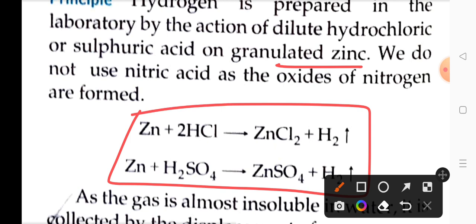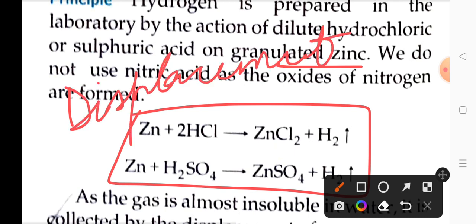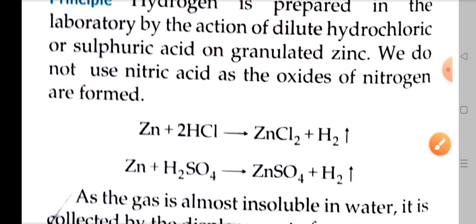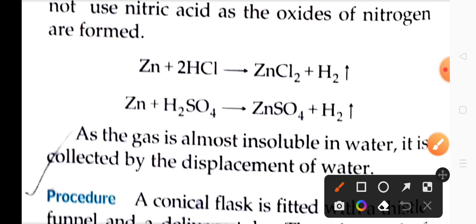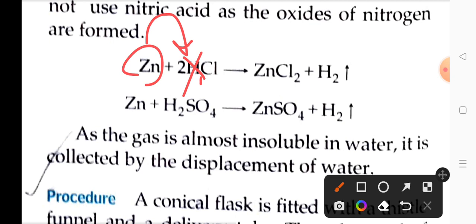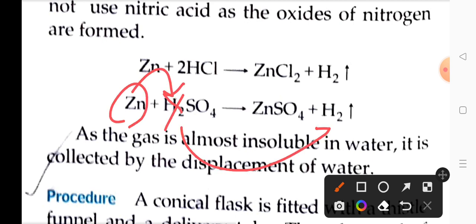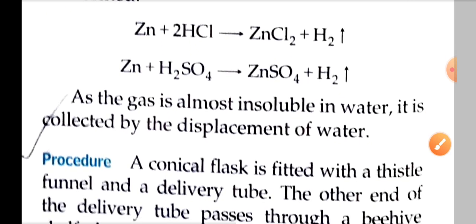The concept is of displacement only. This is a kind of displacement reaction. Nothing new here. The metal is taking the position of hydrogen. See here, zinc metal is taking the position of hydrogen, and hydrogen is removed from HCl. In the downside equation also, zinc takes the position of H2. H2 gas is produced and zinc combines with the sulfate ion, SO4, to give ZnSO4. In the first equation, zinc combines with the chloride ion and ZnCl2, zinc chloride, is formed. So that is the concept here.